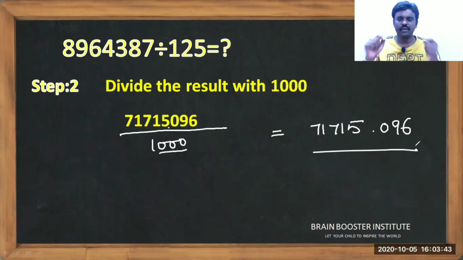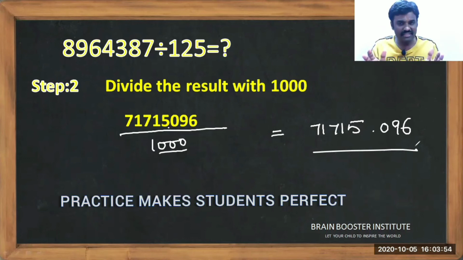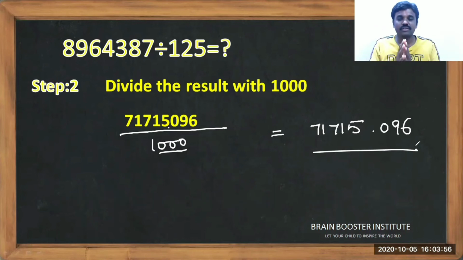Any number you can take, you can divide by 125. You follow just these two steps. Practice well. I already told you, practice makes man perfect and woman perfect. By practicing, you will get faster than the calculator. So please practice all these steps. Surely you will get it.